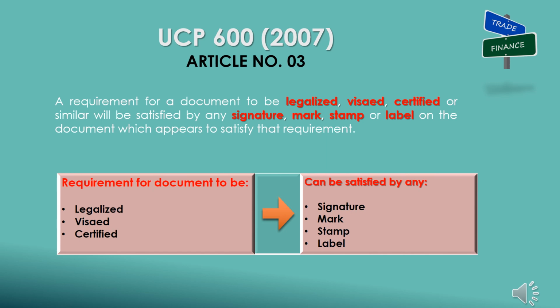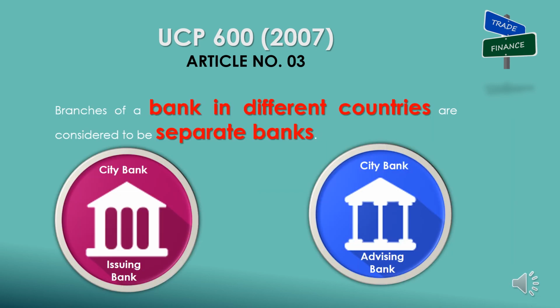This clause is about legalization and certification of a document where required in credit. Clause: A requirement for a document to be legalized, visaed, certified or similar will be satisfied by any signature, mark, stamp or label on the document which appears to satisfy that requirement. As per this clause, where there is a requirement of legalization, that may be satisfied with any of the methods according to this clause.